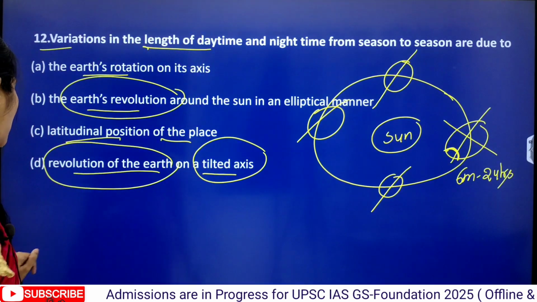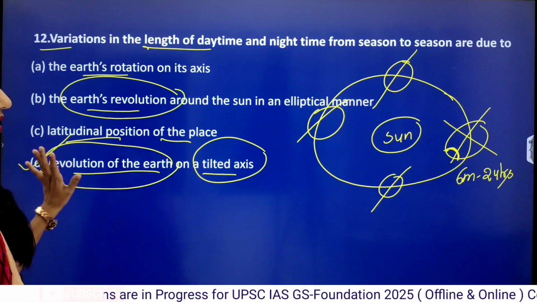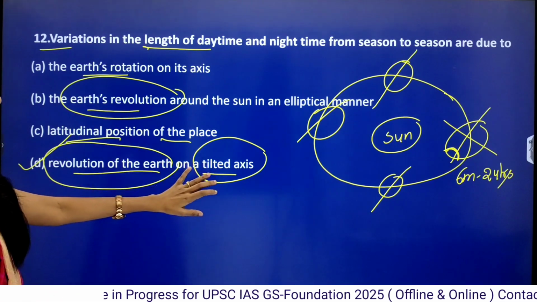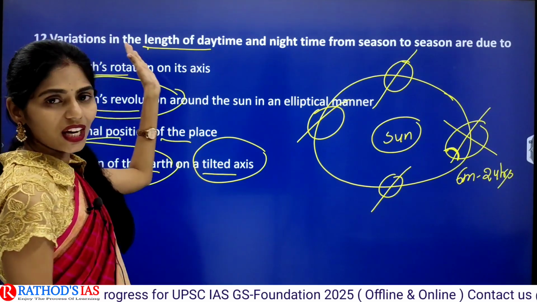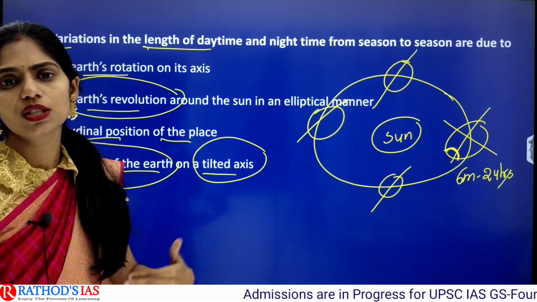So the correct option here is revolution of the Earth on its tilted axis. That is the correct answer for this question. Because of this tilted axis, we are seeing variation in the length of the daytime as well as night time, from season to season.